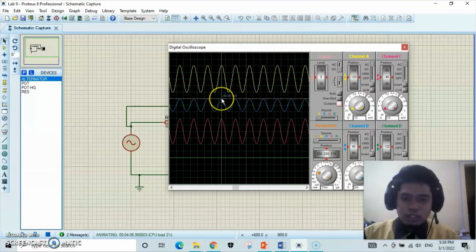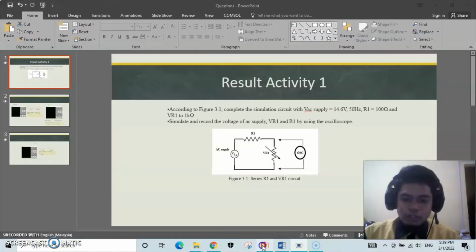For the V peak at the variable resistor, it is 1.8, 1.9 millivolt, 700 millivolt, and the last waveform is across resistor R1. The V peak is 18.50 volt.